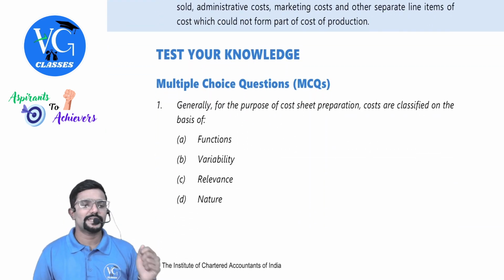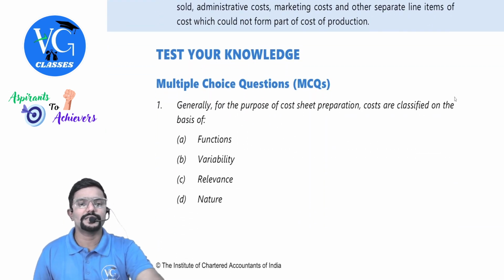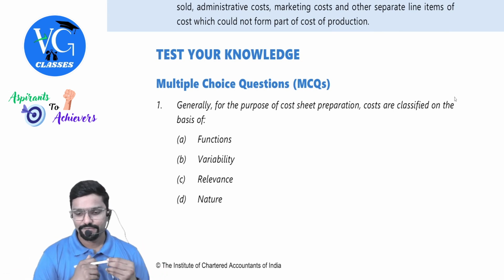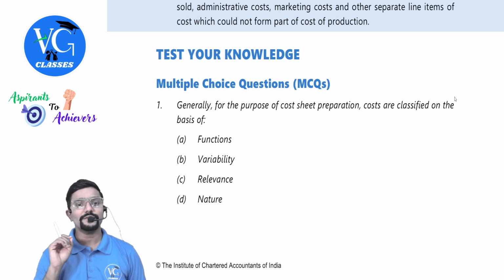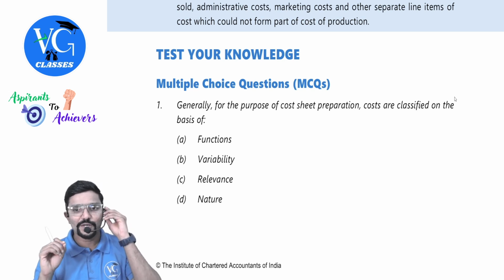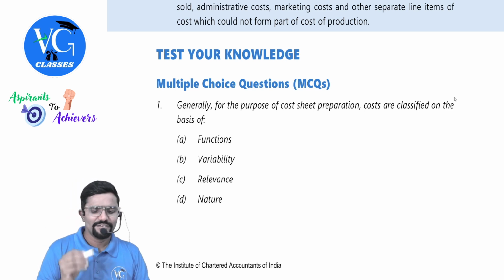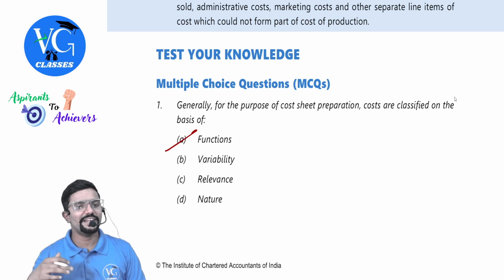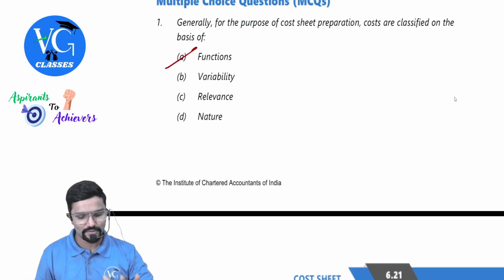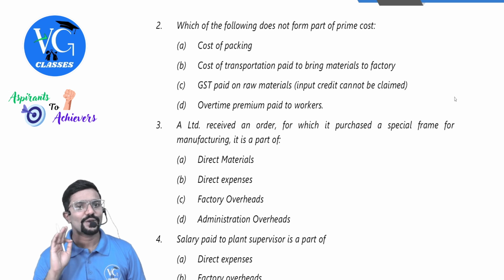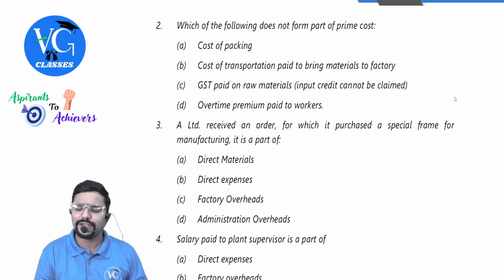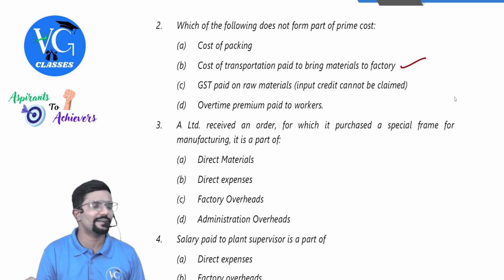Test your knowledge. First set of questions is multiple choice questions. First one, generally, for the purpose of cost sheet preparation, costs are classified on the basis of functions, variability, relevance, nature. It is functions. Which of the following does not form part of prime cost? Cost of packing, cost of transportation paid to bring materials to factory? Yes, sir. It is a part of direct material cost.